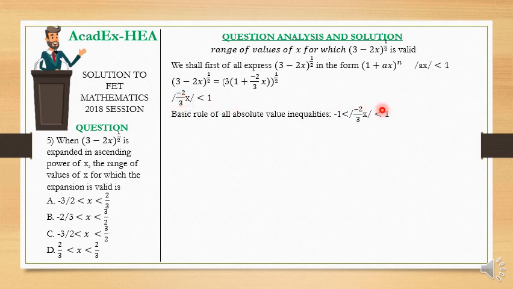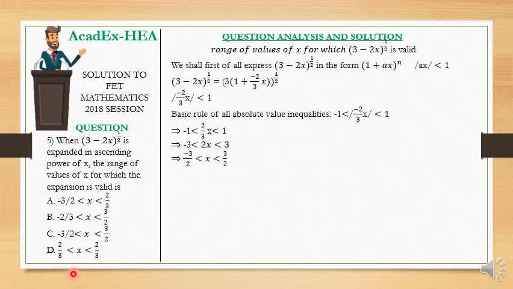So it can be bounded by the negative of it and the positive of it. Alright, so now we are going to have that 2/3 x lies between -1 and 1. We'll just multiply all through by 3 to have -3 less than 2x, then less than 3.